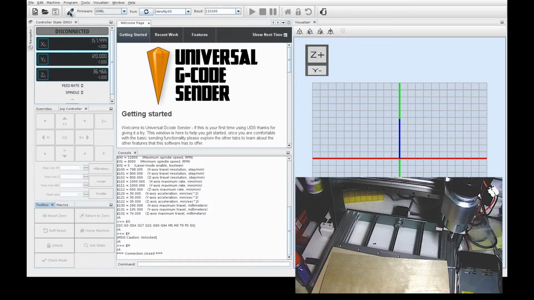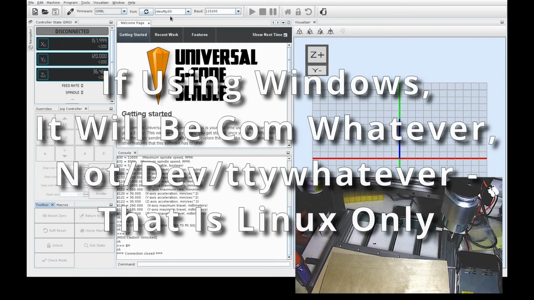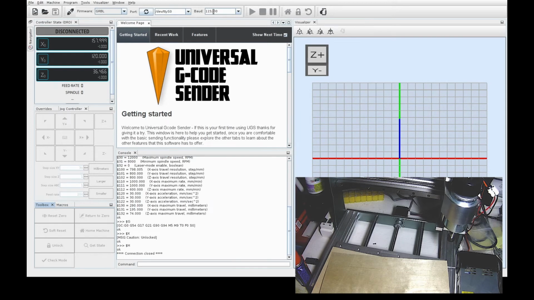Here, this button is to connect our computer to the CNC. This one, labeled firmware, indicates what kind of a CNC machine it is. In this case, we have selected GRBL, or Gerbil, some people call it. The port is going to be the USB port that we're using. Now, this looks a little strange to you Windows people because this is a Linux computer. And so instead of being designated as COM1, COM2, etc., it is designated /dev/tty something. And the baud rate that we're going to communicate to the CNC with, in this case 115,200.